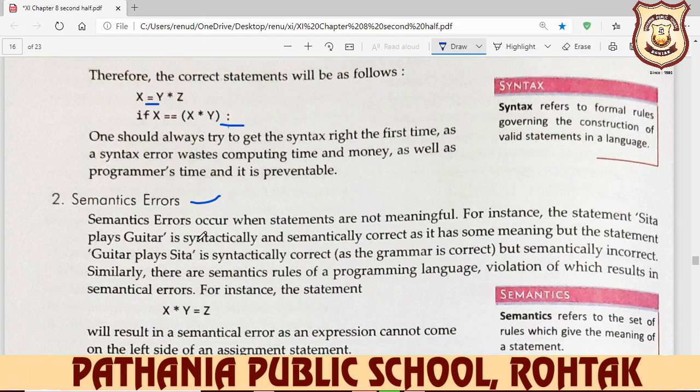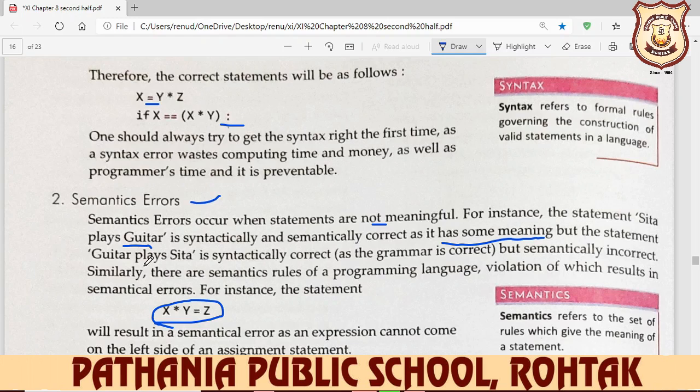And second, in your compile time errors, your second error is the semantic error. Semantic errors occur when statements are not meaningful, no meaning is there. If you write x is equal to y multiply z, it is okay, but when you write x multiply y is equal to z, this is the error, and we call this a semantic error. For instance, the statement "Sita plays guitar" is syntactically and semantically correct as it has some meaning, but the statement "guitar plays Sita", how does guitar play Sita?